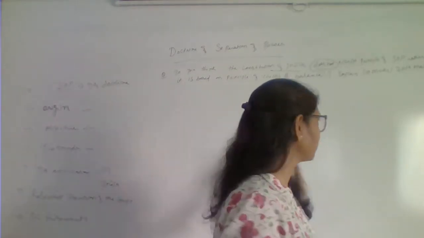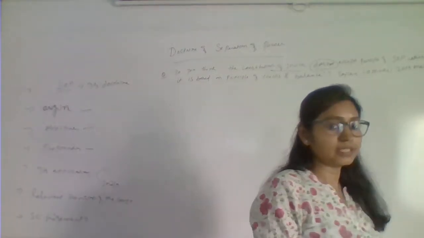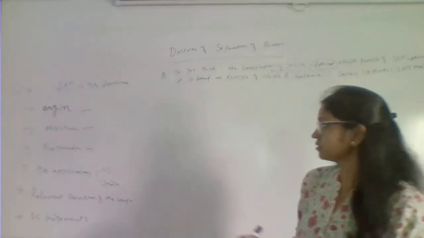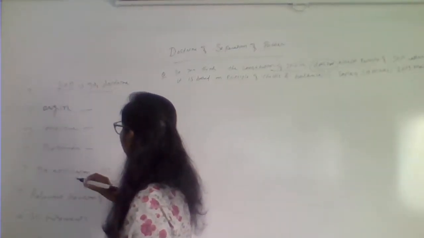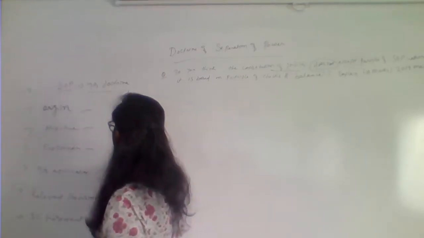So before going into the question, we need to understand what is separation of power. So we'll start with what is separation of power. Let's see the definition.